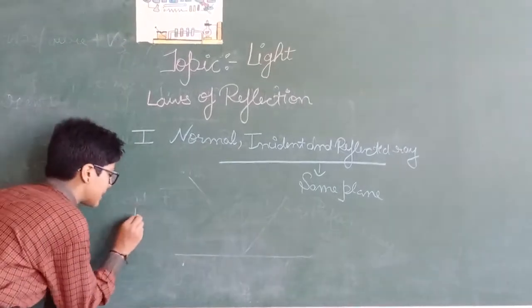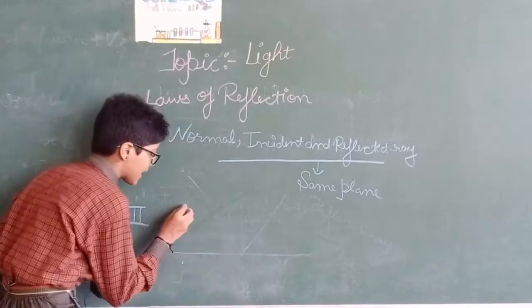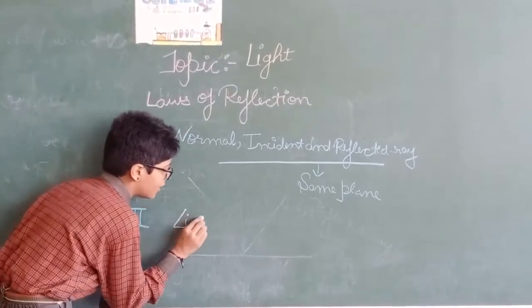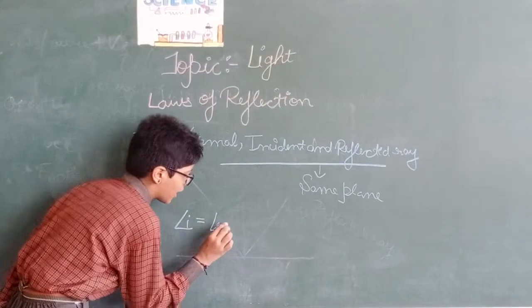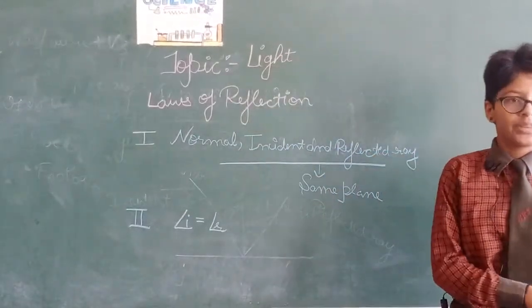The second one is that angle i, which is the angle of incidence, is always equal to angle r, which is the angle of reflection. These two angles are always equal.